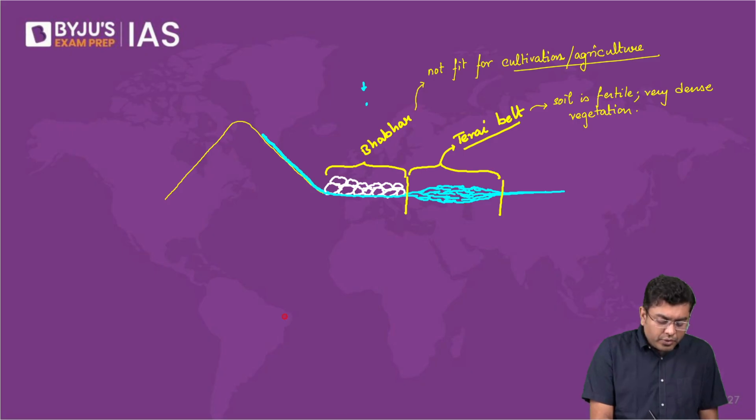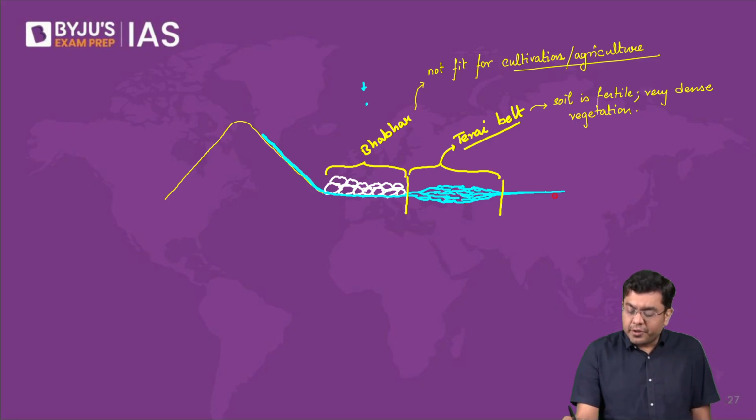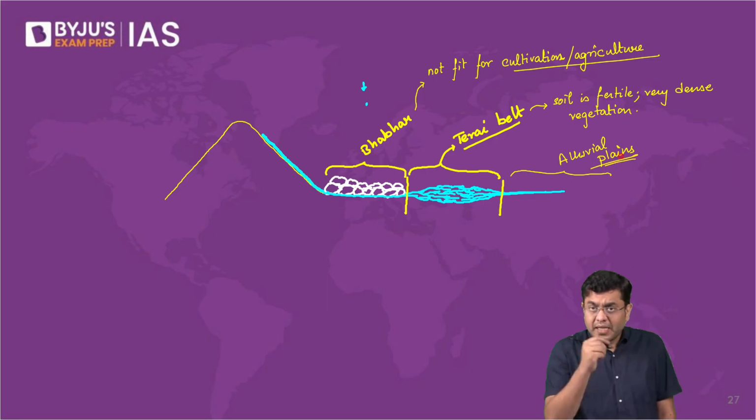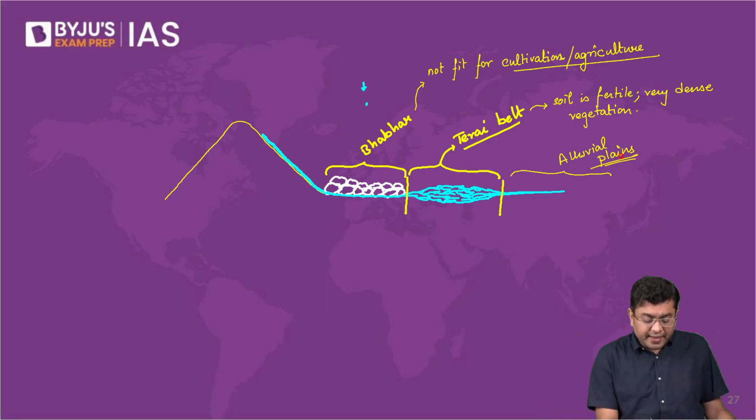Now we come to the portion which is referred to as the alluvial plains. These are the stretches where you have the alluvial plains. Now there's a classification in the alluvial plains as well. Let us understand that basic classification.